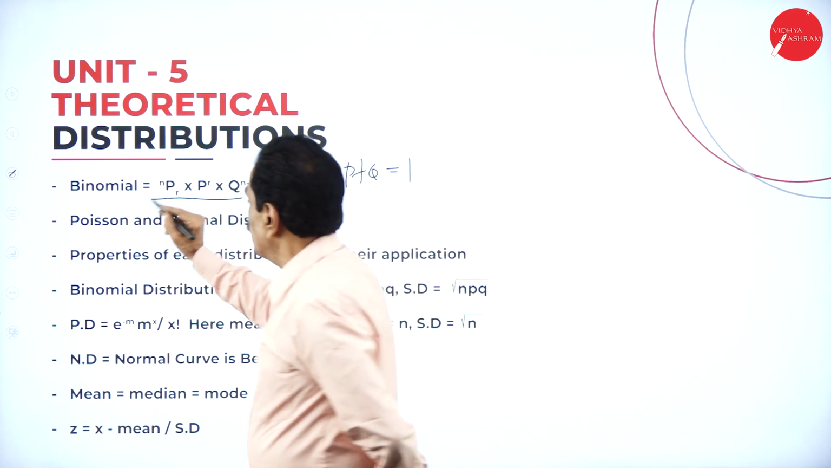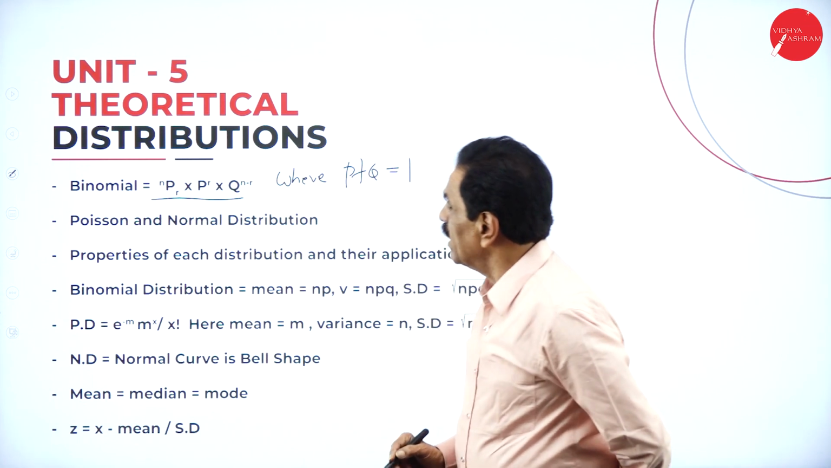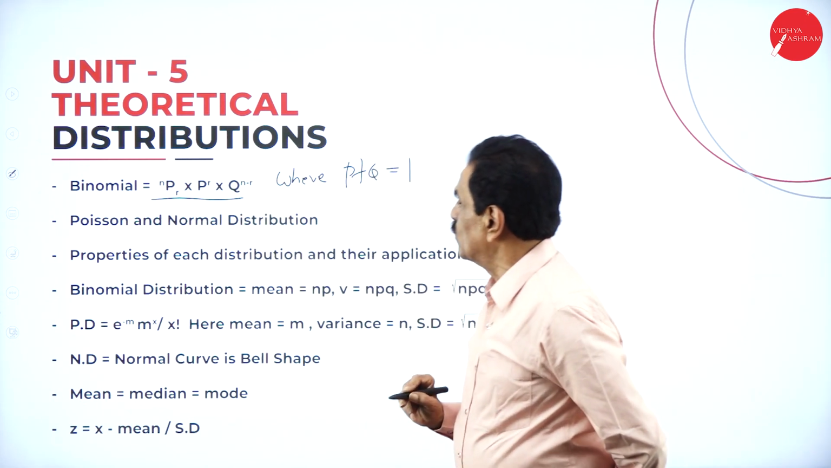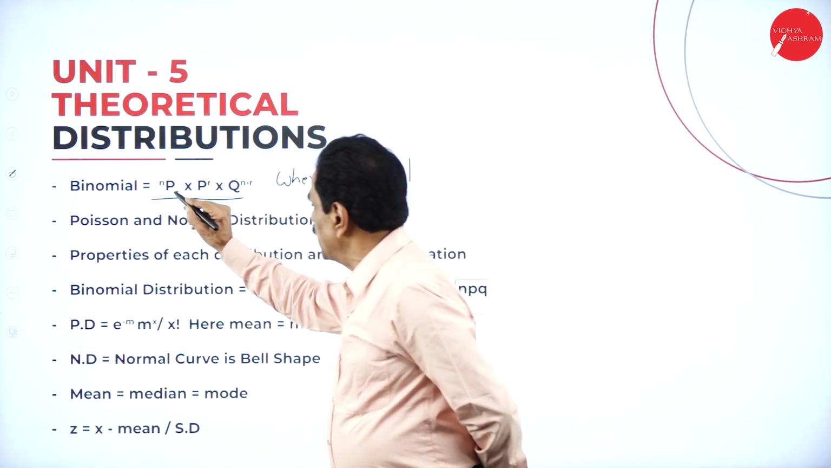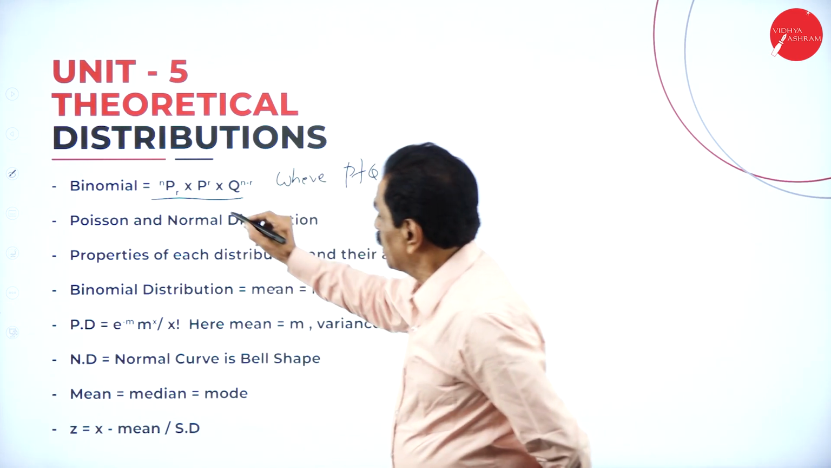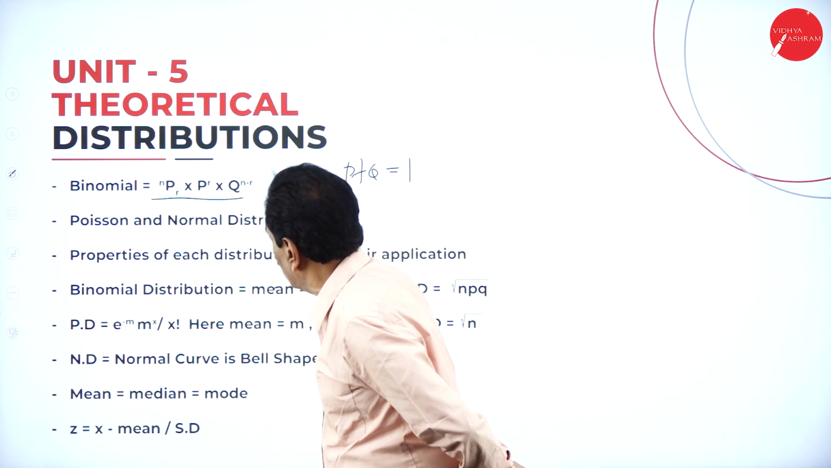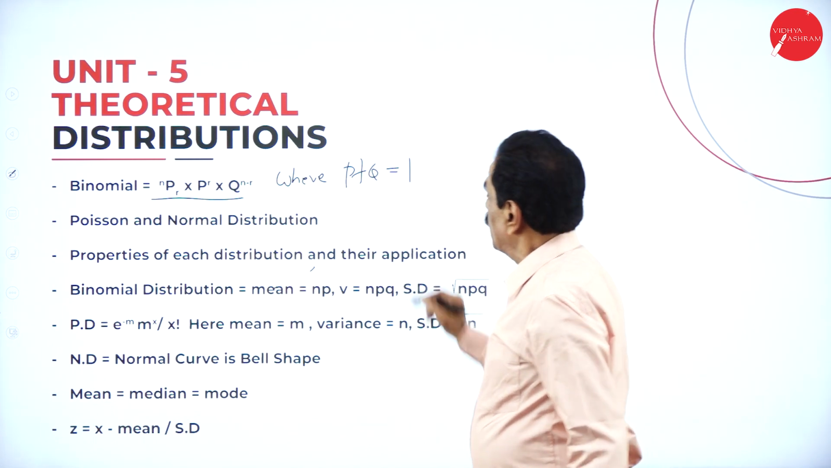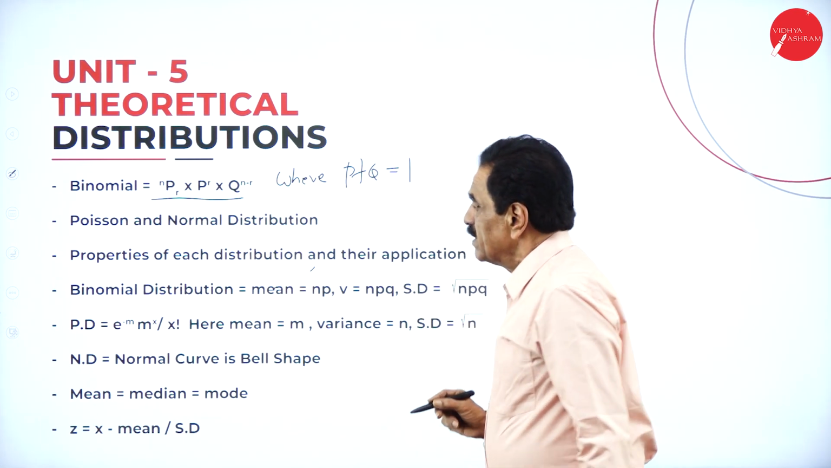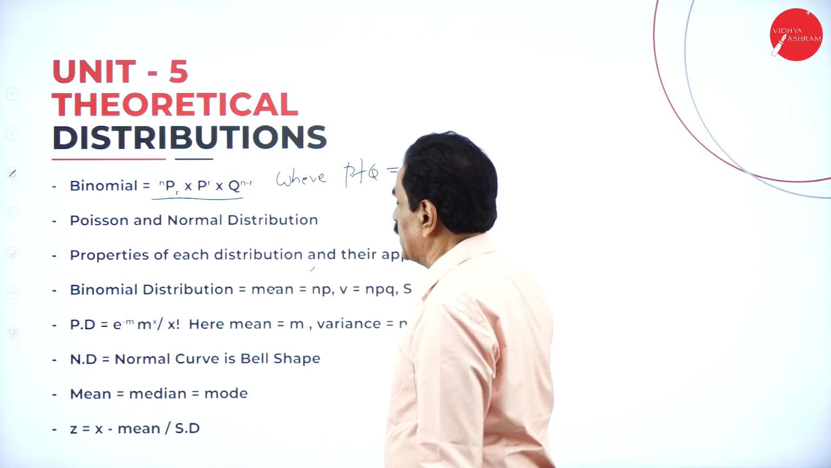In a binomial distribution, the probability is nCr, p to the power of r, q to the power of n minus r, where p plus q is 1. Then, the properties of each distribution and their applications.